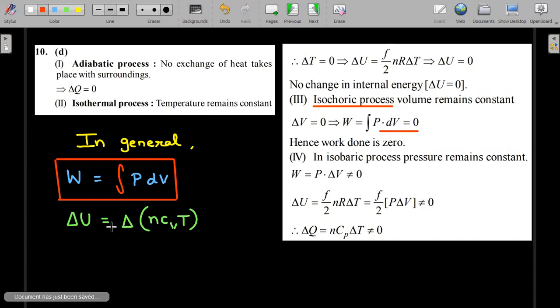And one more important thing, please do remember that the delta U of any gas in our JEE level classical physics, we will not delve into the quantum studies and all that, we will relate delta U as delta of NCVT. N can come out if it's a closed box process. If it's not a closed system, or if the number of moles are not constant, as in the last video where the number of moles could change either because the gas is entering or leaving, or because a dissociation process takes place, then this is the general way of writing delta U. So these are some extra things that you need to remember. Okay, so let's move forward.